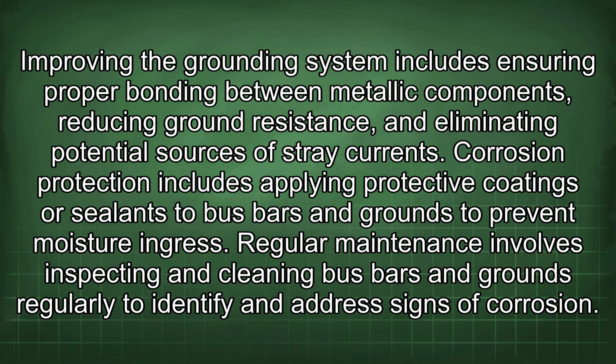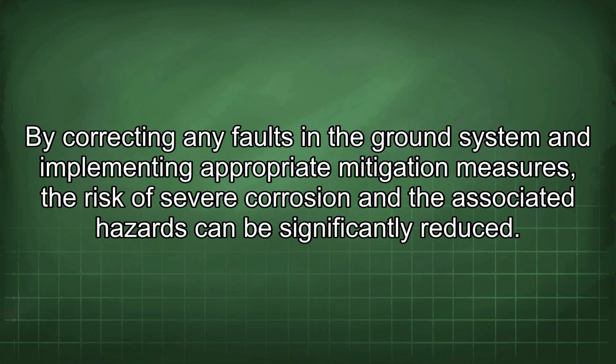Regular maintenance involves inspecting and cleaning bus bars and grounds regularly to identify and address signs of corrosion. By correcting any faults in the ground system and implementing appropriate mitigation measures, the risk of severe corrosion and the associated hazards can be significantly reduced.